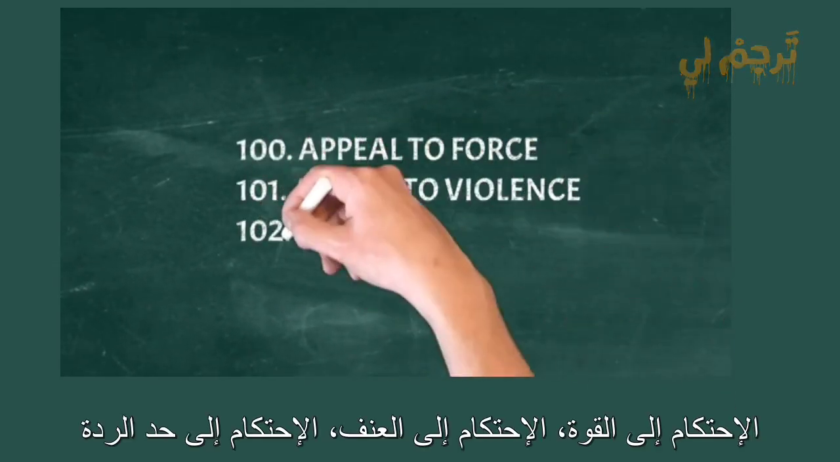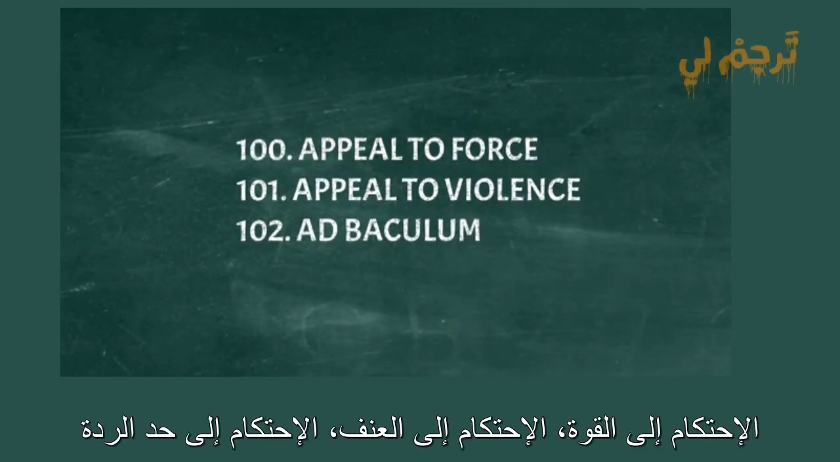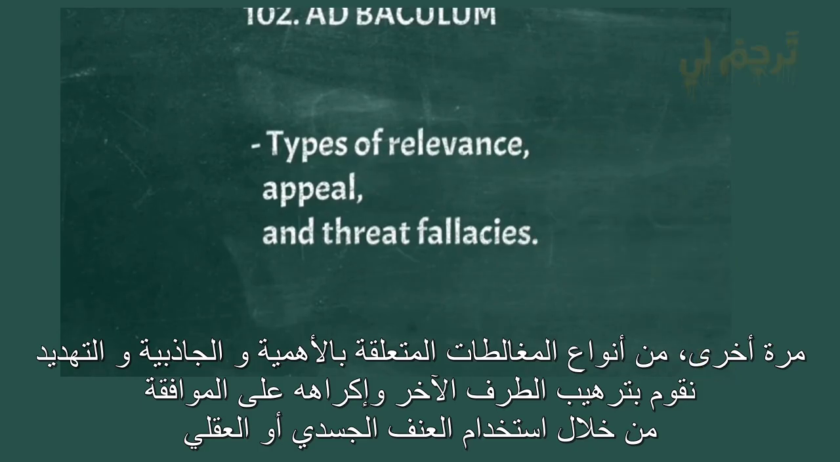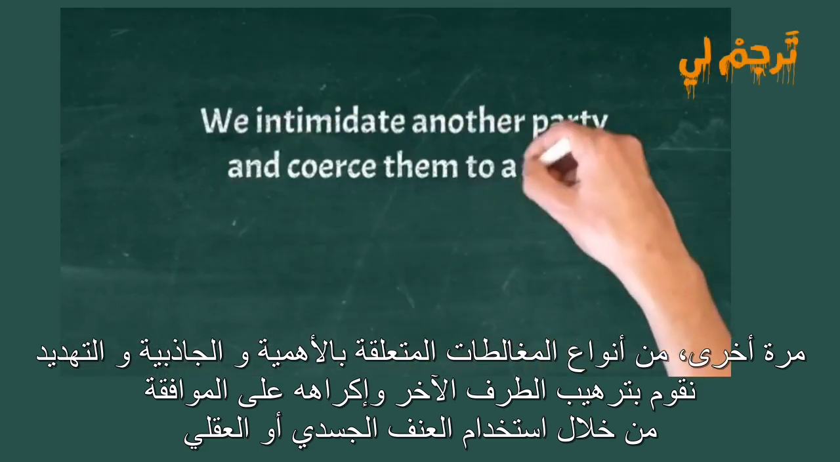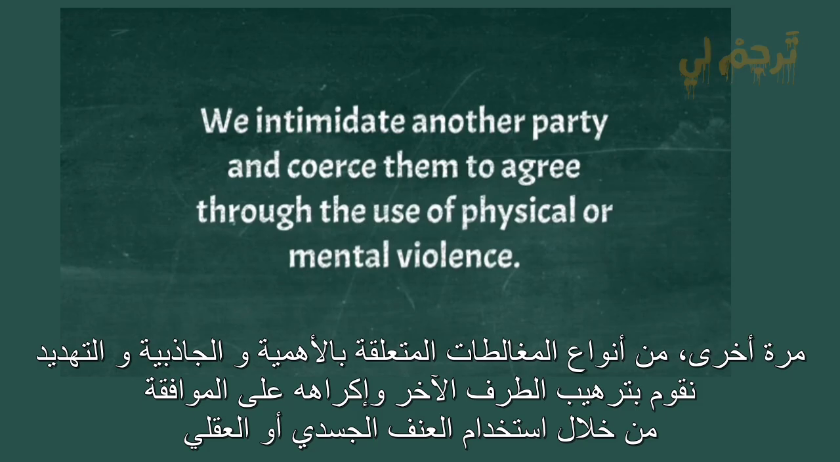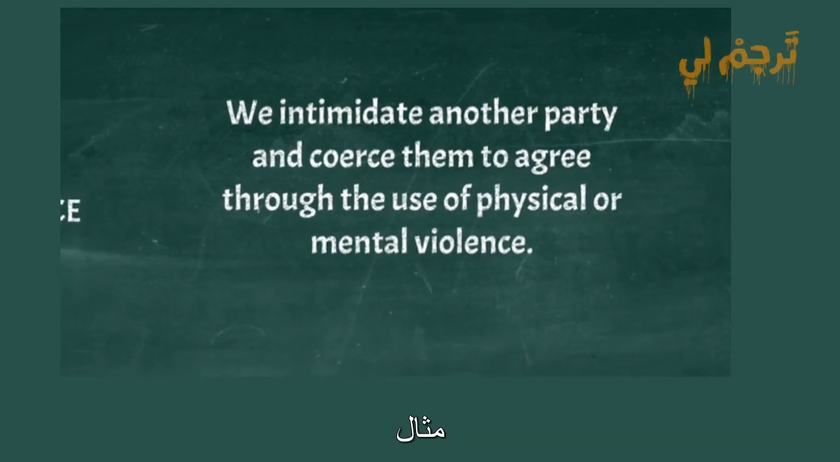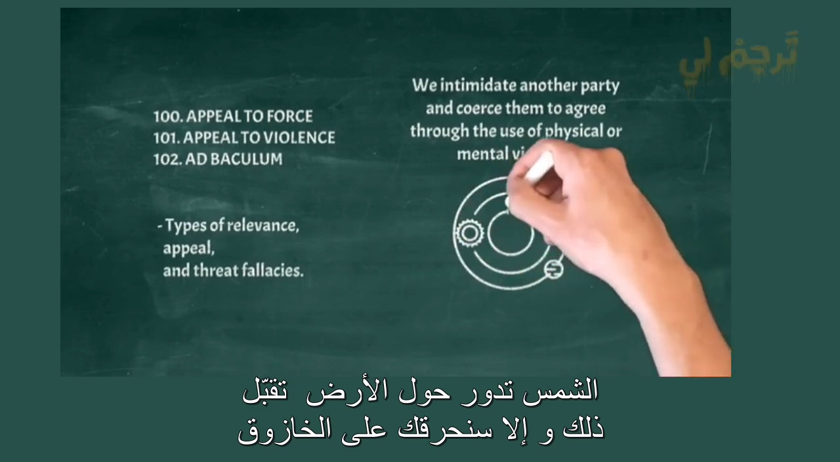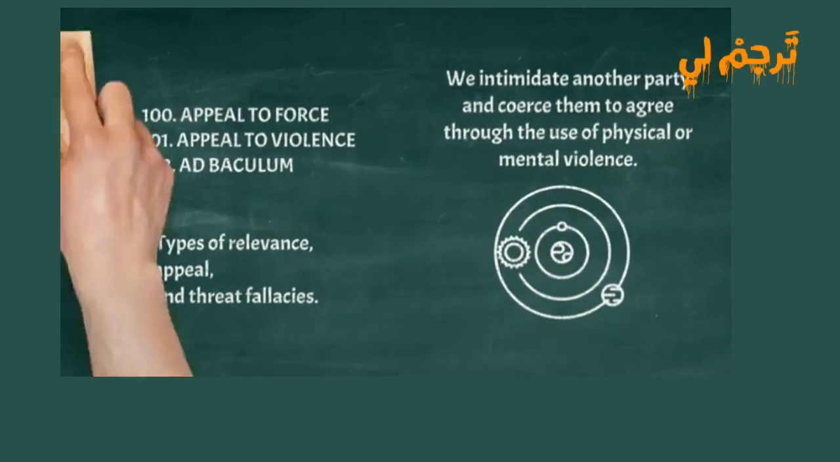Appeal to force, appeal to violence, ad baculum. Again, types of relevance, appeal, and threat fallacies. We intimidate another party and coerce them to agree through the use of physical or mental violence. Example: the sun orbits the earth, accept it, or we'll burn you at the stake.